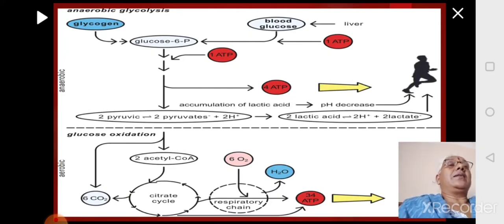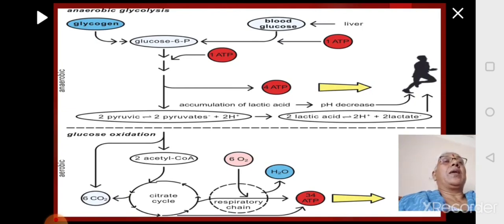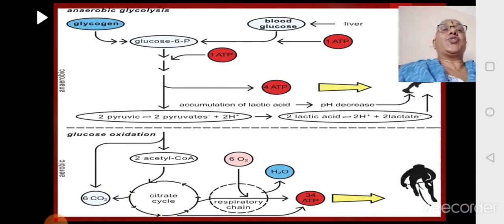This is a process which happens when the body does not have enough oxygen. But what happens when the body is doing some aerobic activity like cycling or walking? Then in the aerobic pathway, glucose will be broken down and enters oxidative phosphorylation. Then more ATP will be generated. 36 ATP will be generated when aerobic respiration happens.